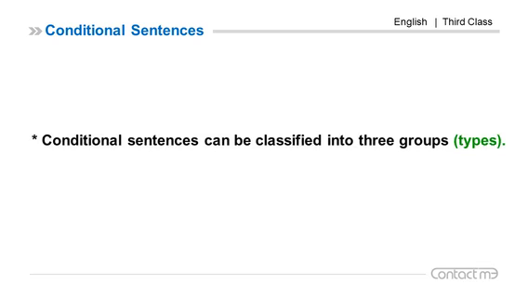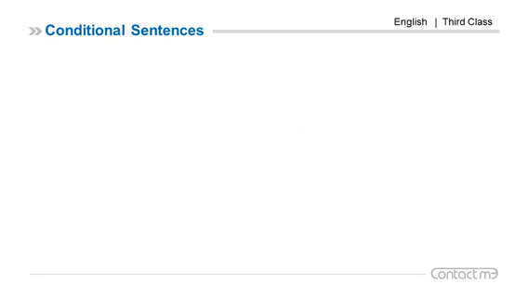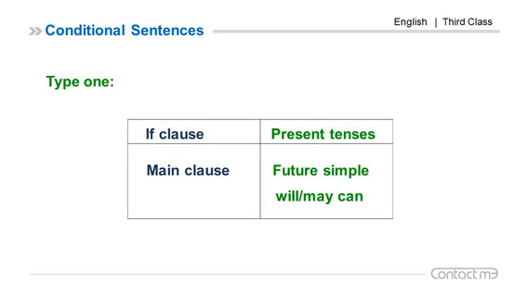As we say, conditional sentences can be classified into three groups or into three types: if 1, if 2, and if 3. Now we start with type 1, or what we call if 1. The first part is called the if clause. The second part is called the main clause.